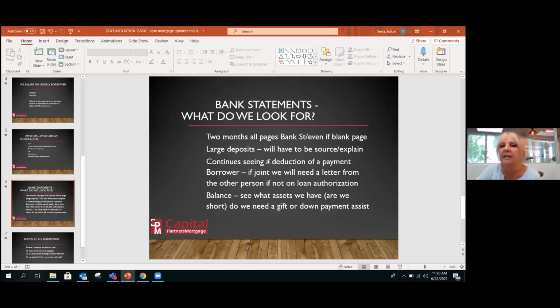We also look for continuing deductions of payments. Sometimes a parent is paying a student loan for a child, and they have continuous deductions, or they are continually paying something that is the same every month on the bank statement. The underwriter will look for that. Is there a payment of $283.97 in each of these 2 months of bank statements? If there is, she's going to question, oh, that could be a possible debt that might not be in the credit report, but we need to address it. It might not even be theirs. They might just be paying the student loan for the child.